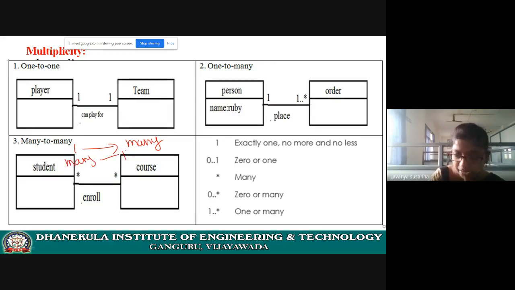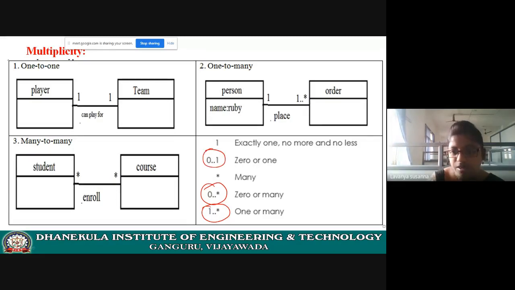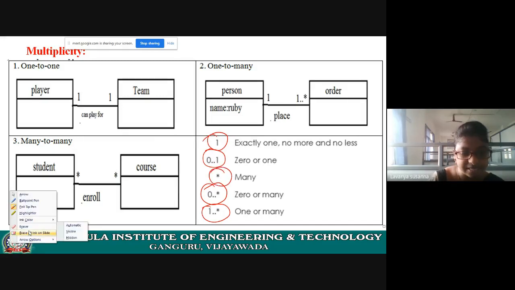Many to many. Okay, this is the relation, multiplicity. Star means many. 0..* means 0 or many. 1..* means 1 or many. 0..1 means 0 or 1. 1 means exactly 1. Star means many. Just see the PPT.